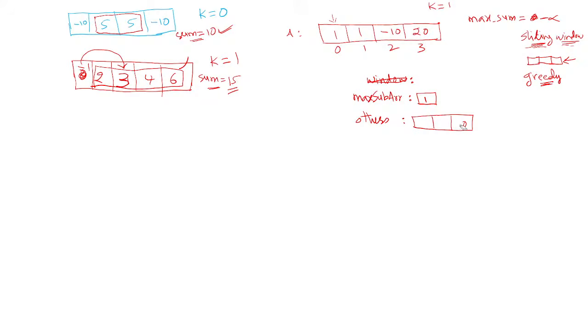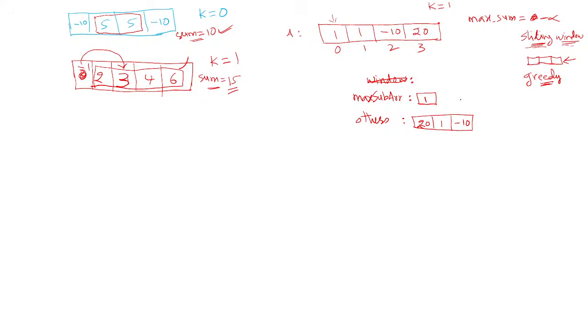Instead of searching for the highest element in the remaining other elements, you can just arrange them in descending order so that the highest element is available in the first place. So this is 20, 1 and minus 10. Now I have the max sub array and the others.